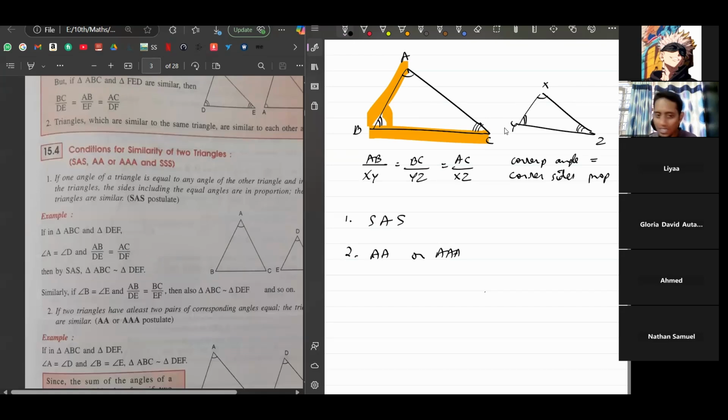We don't need to check the sides, since sides will automatically be proportional. The last one is SSS. That means all three sides should be proportional to each other. If they're proportional, then the two triangles are similar. So if you prove any one of these three, then the triangles are similar.